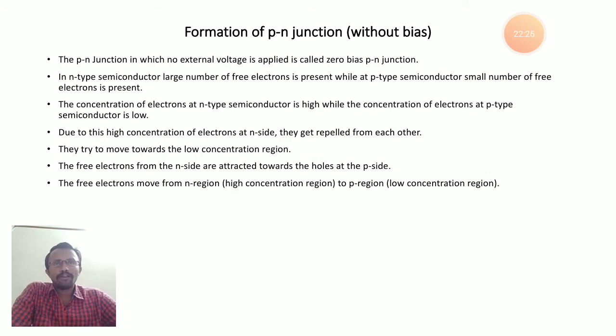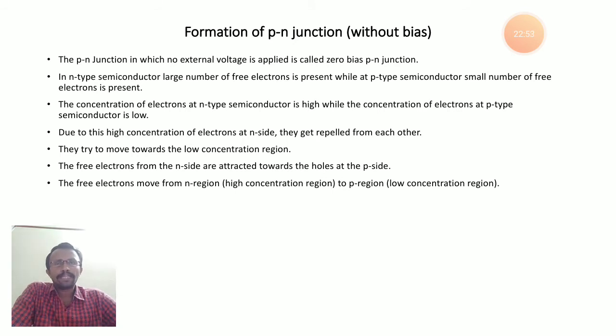Now, the PN junction in which no external voltage is applied is called a zero bias PN junction, or unbiased PN junction. Suppose you consider a PN junction without applying any external voltage or external electric field, it is known as a zero bias PN junction, or unbiased PN junction.